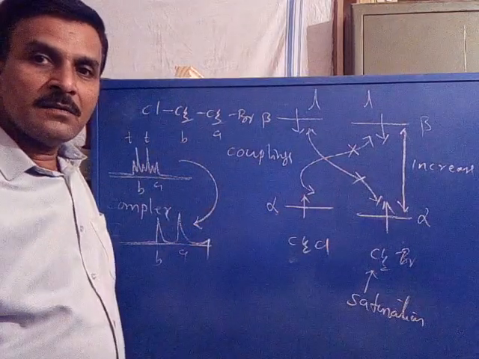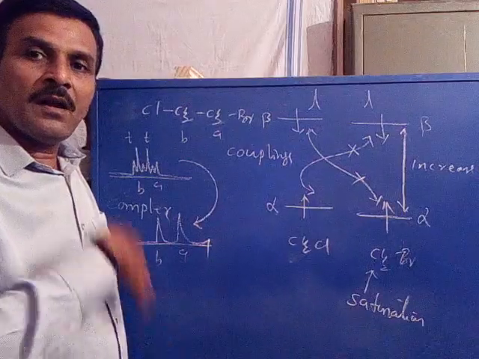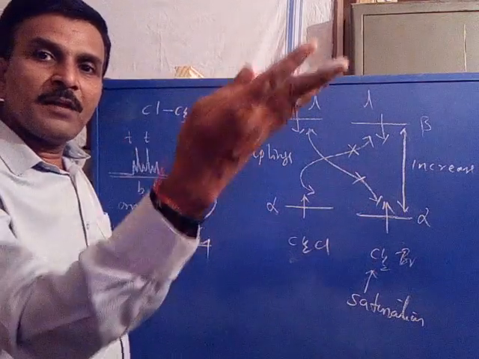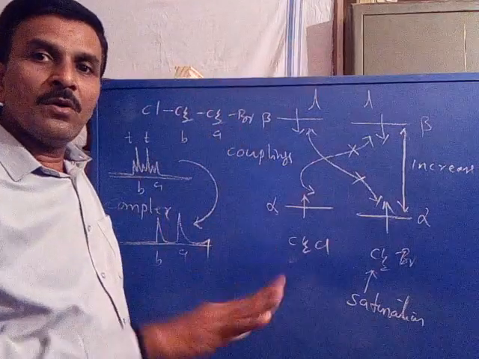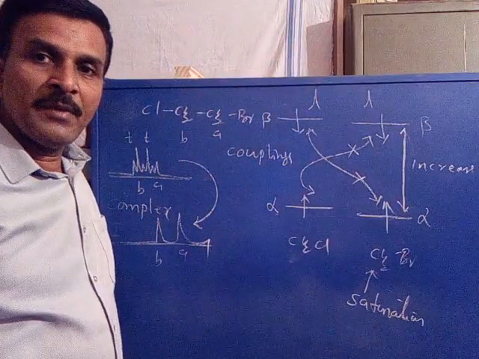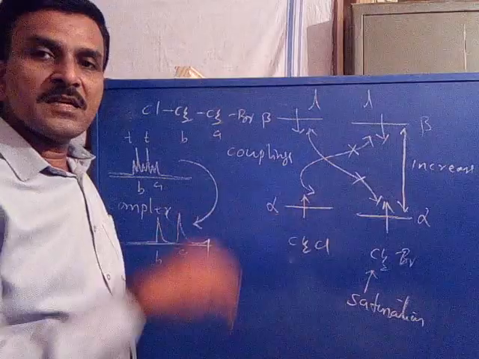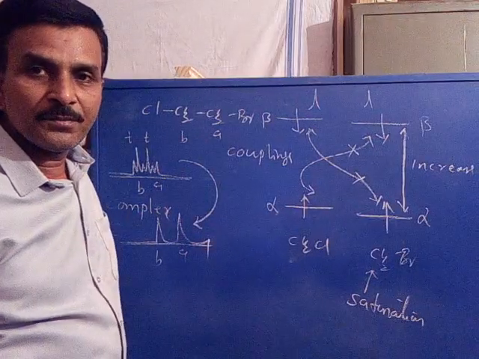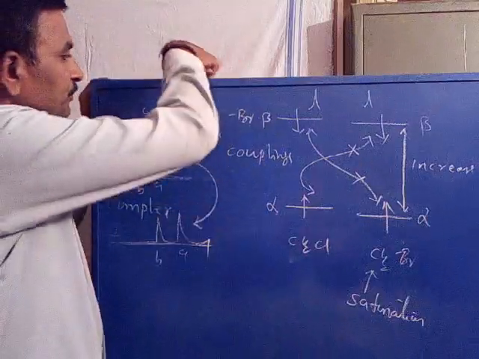Under that condition, its adjacent proton cannot sense the saturated proton's nuclear spin in either alpha or beta. Hence there is no coupling. So coupling interactions are eliminated, and each set of protons appears as a singlet. This is called double resonance. Is it clear?